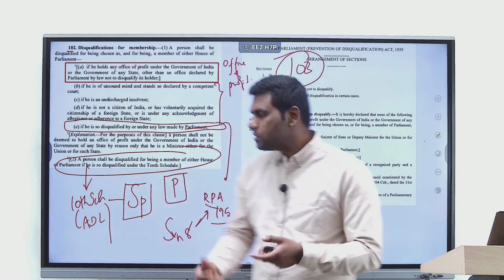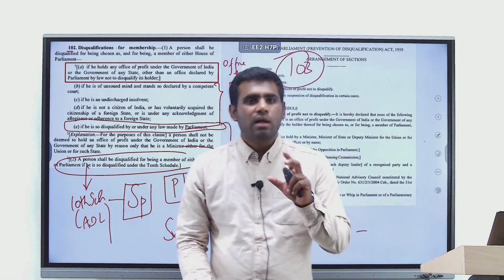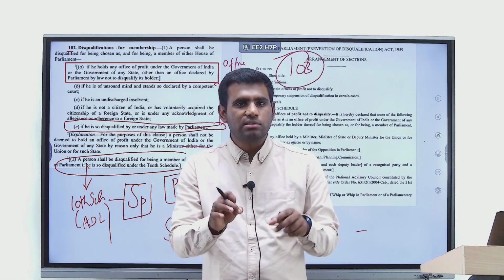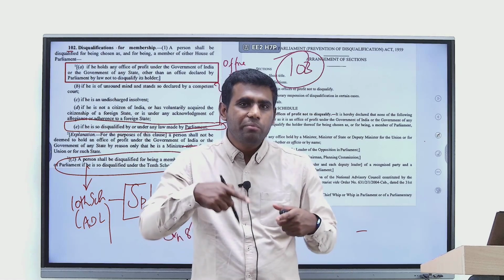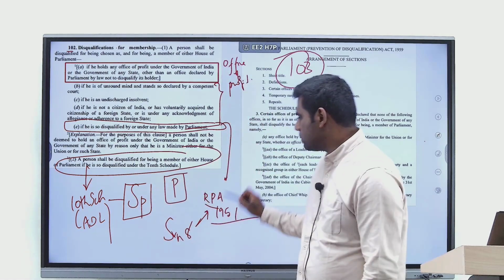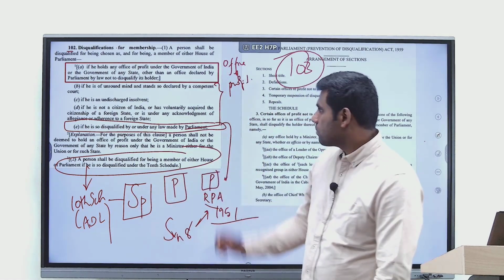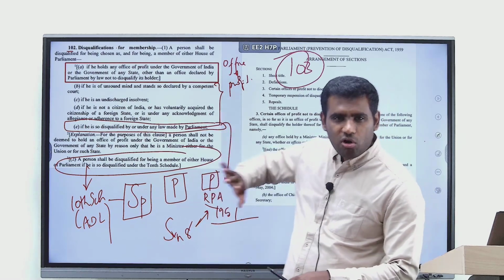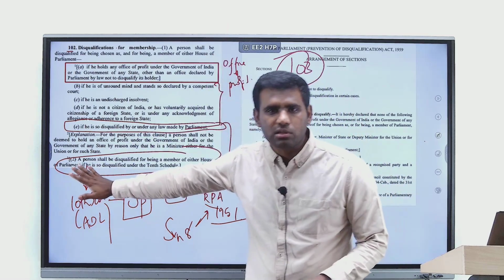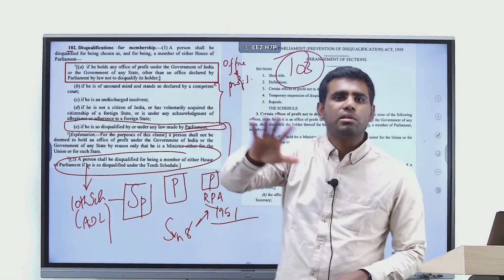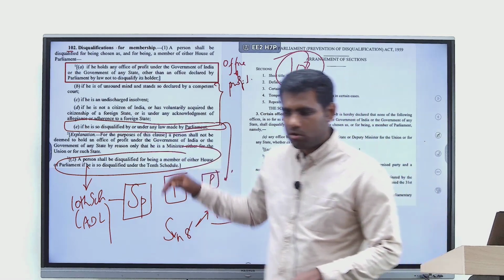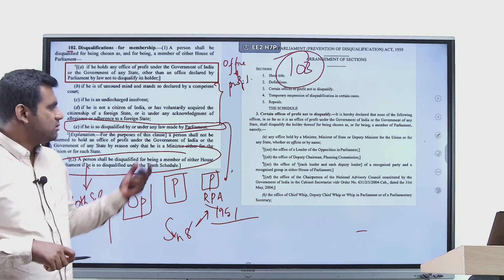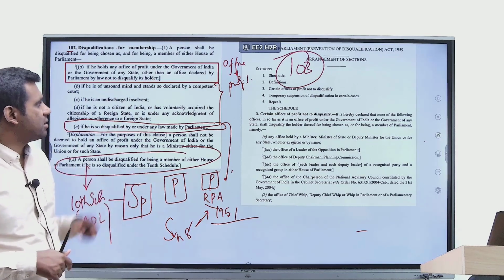So where is it all given? It's all given in RPA 1951, and in the same Act there is a section which says who shall be the authority who will be disqualifying, and it says that it will be the President, right? So basically, for all other disqualifications except for defection, the concerned authority is going to be the President of India. Alright. So that is also something that you should actually remember. Okay. So this is one specific aspect of it.